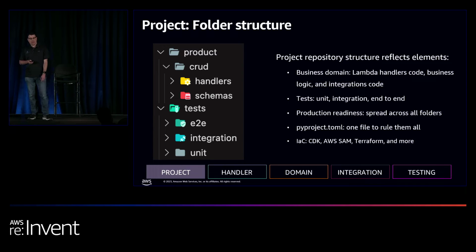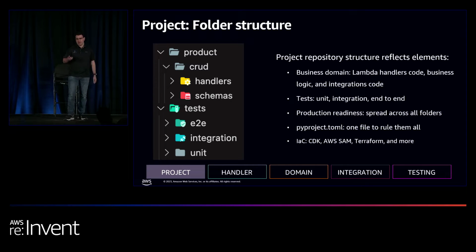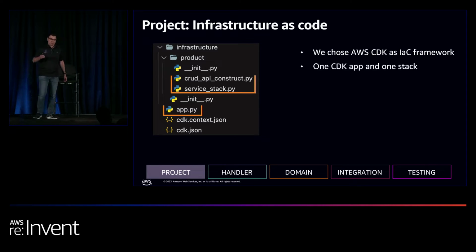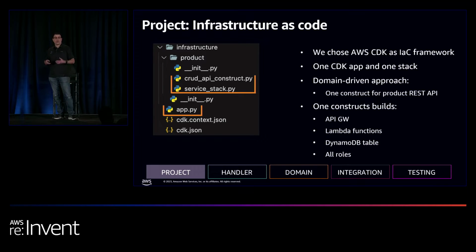And lastly, we're going to have a folder for the infrastructure as code. So you can choose either CDK, SAM, Terraform, whatever you want to choose. But we chose CDK. I love CDK. I have loved it for a long time. And we're going to use one CDK application, app.py, one stack, service_stack.py, and we're going to have one construct, a domain-driven approach to building our CDK construct. So one construct, the CRUD API construct, is going to build for us the API gateway, the Lambda functions, and the DynamoDB table, and all the resources that are required to make everything work together.